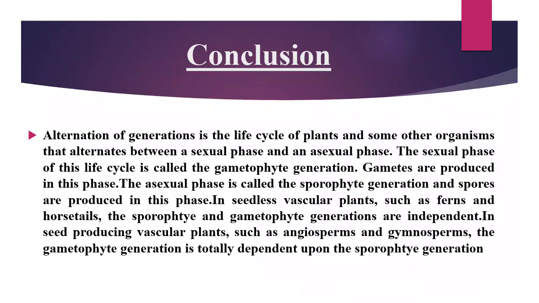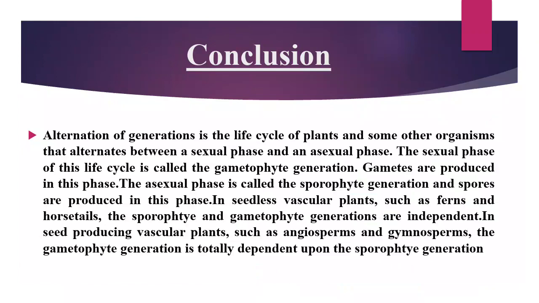Conclusion. Alternation of generation is the life cycle of plants and some other organisms that alternates between a sexual and asexual phase. The sexual phase of this life cycle is called the gametophyte generation, and gametophytes are produced in this phase. The asexual phase is called the sporophytic generation, and spores are produced in this phase.